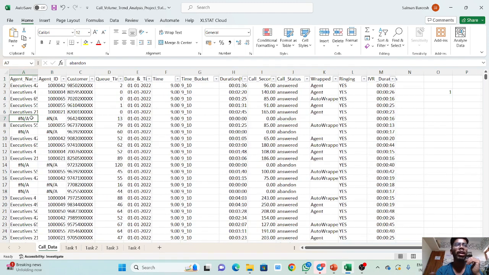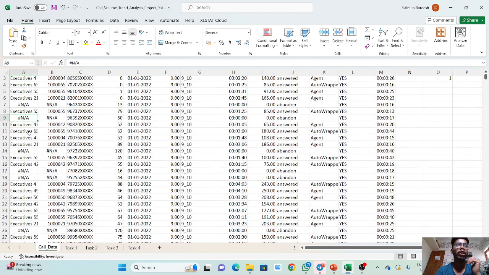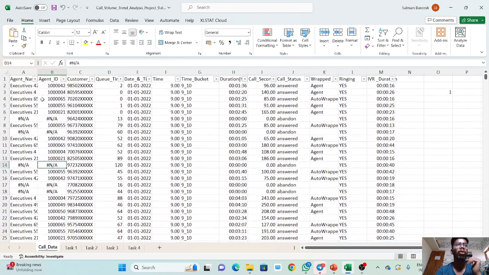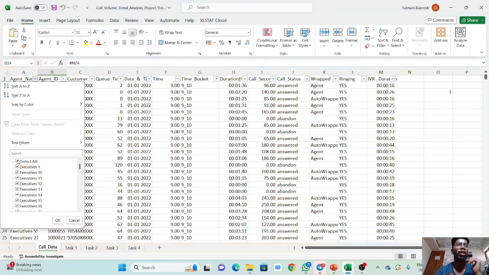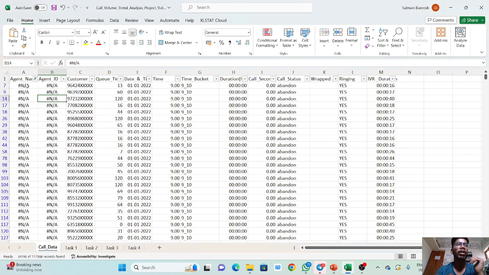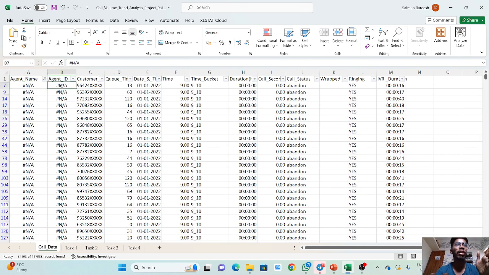There are many null values. You can see here it's a null value, here it is a null value. One minute, we will filter the null values and see what exactly they are. You can see that when the null value is present in the agent name, a null value is also present in the agent ID, because the agent ID is allocated for the agent name. If the agent name contains a null value, then the agent ID also contains a null value.